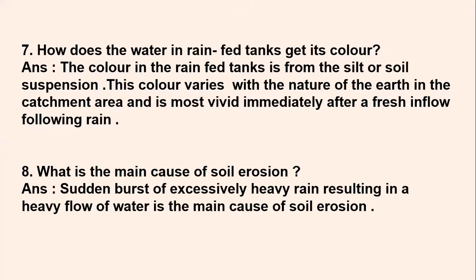That is what is written here. The color in the rain-fed tanks is from the silt or soil suspension. It's muddy water. And this color varies with the nature of the earth in the catchment area and is most vivid immediately after a fresh inflow following rain. So catchment area is nothing but the area from where the water flows and joins the rivers and lakes and other tanks and all.